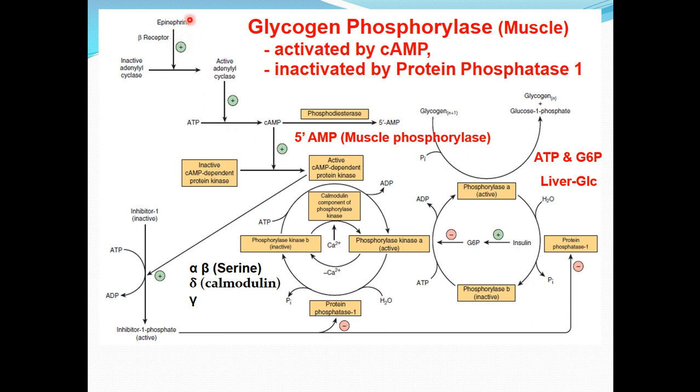If we see, in response to epinephrine, which acts on its receptor, inactive adenylyl cyclase is activated into the active adenylyl cyclase, which causes the formation of cyclic AMP from ATP. The increased concentration of cyclic AMP causes activation of inactive cyclic AMP dependent protein kinase into the active cyclic AMP protein kinase.